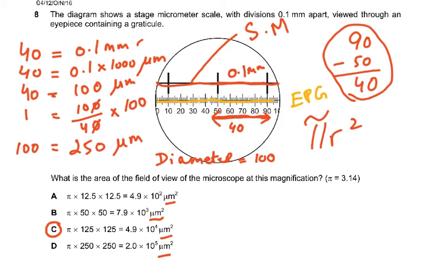And 100, why 100? Because this whole thing is 100. This is the diameter of the field of view of the microscope. So 1 is 2.5, and the diameter is 250. Now the formula is pi r squared. So pi is whatever is given to you, 3.14. R is 125. R squared means r into r. This would be equal to, you see the working, which is correct, and that was the answer.